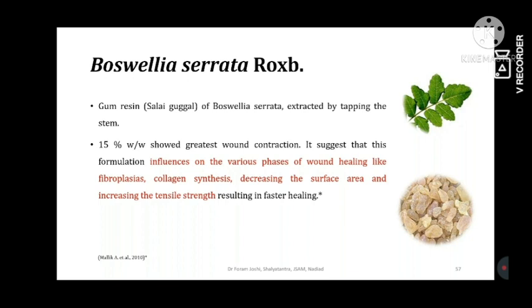What is tensile strength? Tensile strength is nothing but one kind of examination which shows whether the medicament applied is inducing cellular strength or not. If there is a good tensile strength, that means it is going to remain and the tissue impaction is very good.